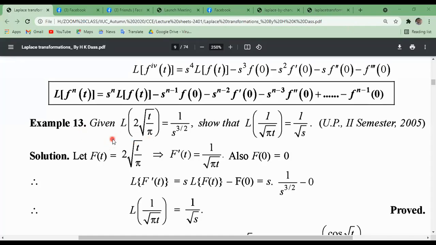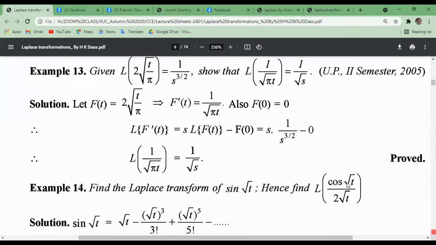Now example 13. Given that the Laplace transformation of 2 into root over t by pi equals 1 divided by s to the power 3 by 2, then show that the Laplace transformation of 1 by root over pi t equals 1 by root over s. Now we'll try to prove this result.